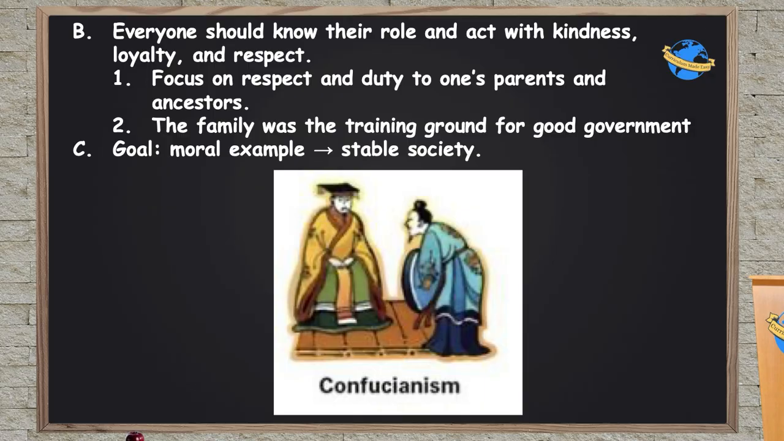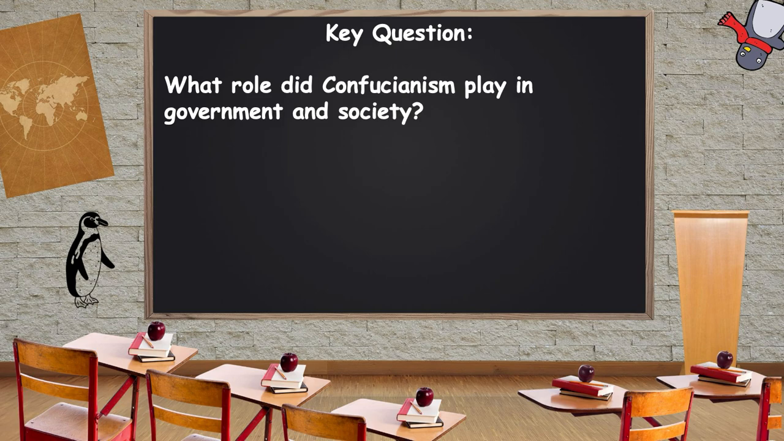Now, the goal of all this was for whoever is in the dominant part of the relationship, the emperor, the father, the husband, the older brother, the people in these dominant positions had the responsibility to set a moral example for those that were their subordinates. The younger brother, the wife, the son. So the dominant person was setting the example for the subordinate person in the society, and that's how you kept stability. So let's take a look at what role Confucianism played in government and society during this period.